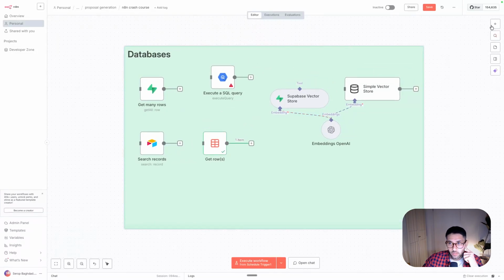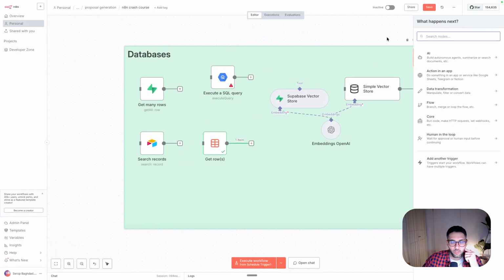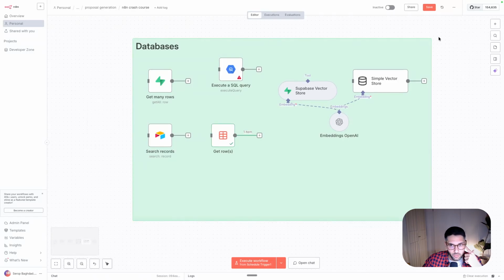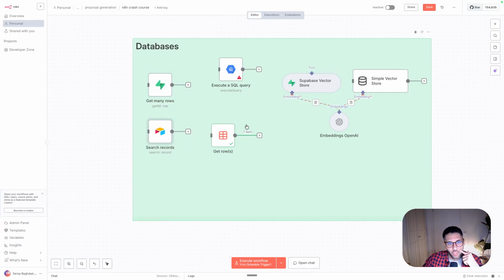If you have a database that you don't find here in the actual implementation, then maybe you can start a ticket for n8n, asking them for this integration. And maybe after a couple of months, you can see this integration. But usually what I would recommend is to use Supabase as your main database. And if you want something pretty, use Airtable. And that usually solves 99% of the use cases.